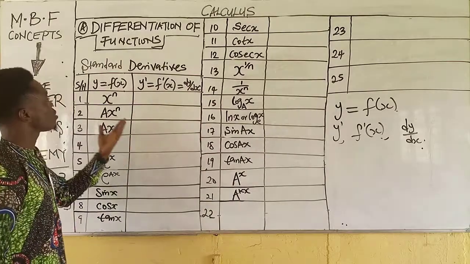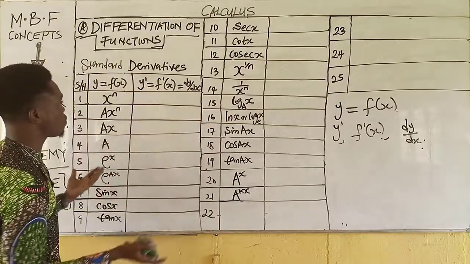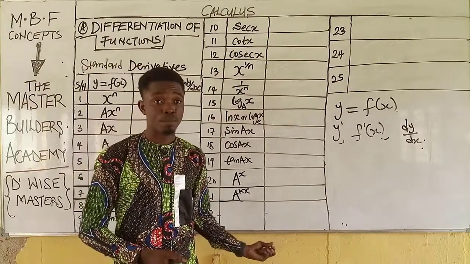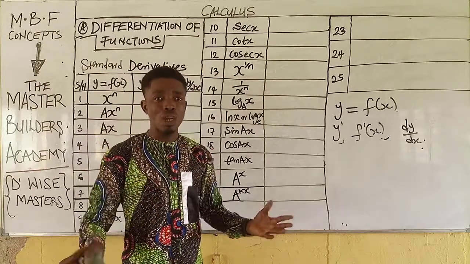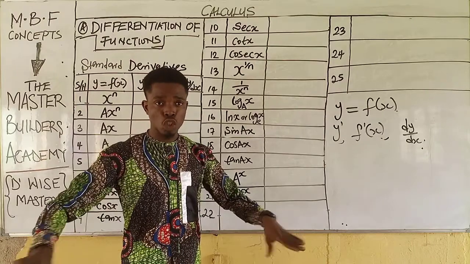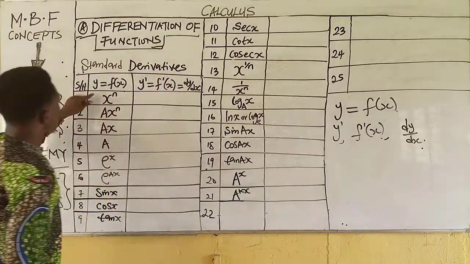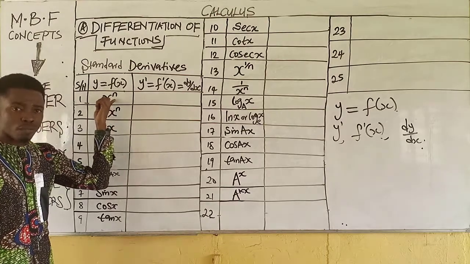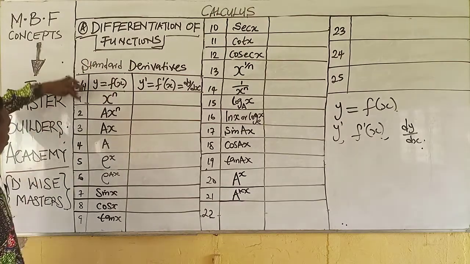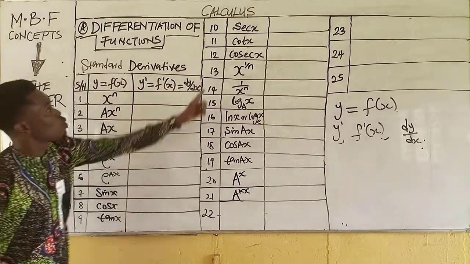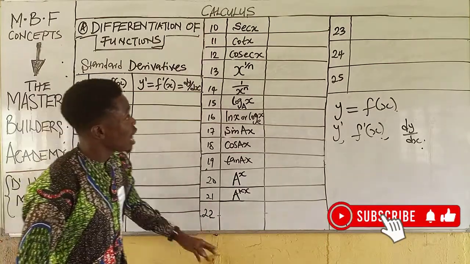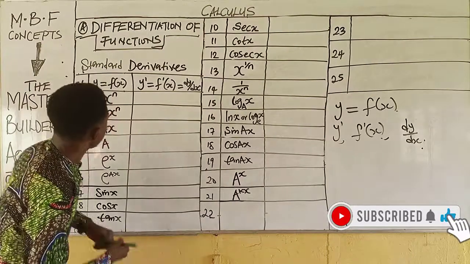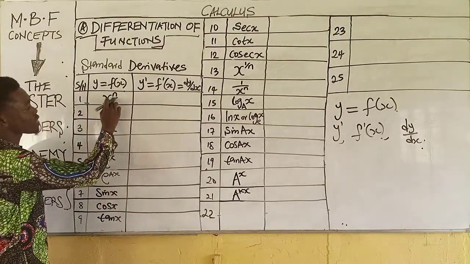Now on the board, in our previous lesson, we looked at the different functions, and these are the basic functions in mathematics that we have here on the board, which we are quickly going to look at very shortly. All right. So now on the board, the first thing that we have here is x raised to the power of n, and understand that this is the column for serial number, which we equally have this way, and which we equally have in this way. All right. So first, we are asked to differentiate this.